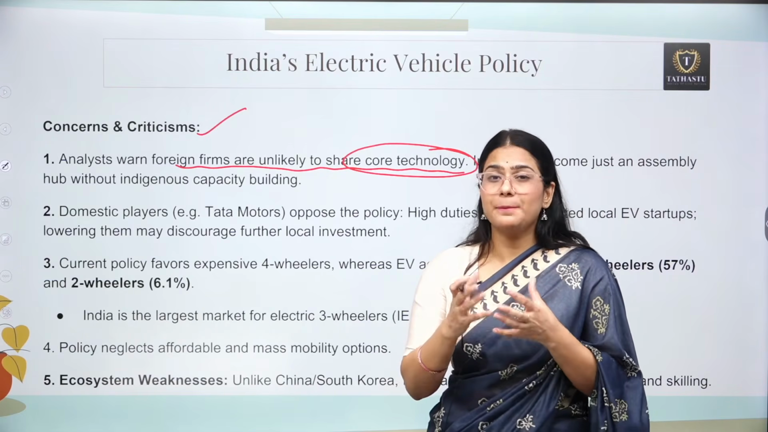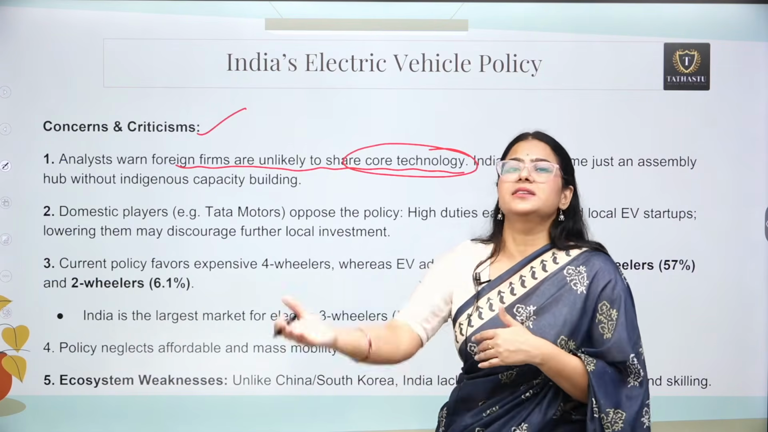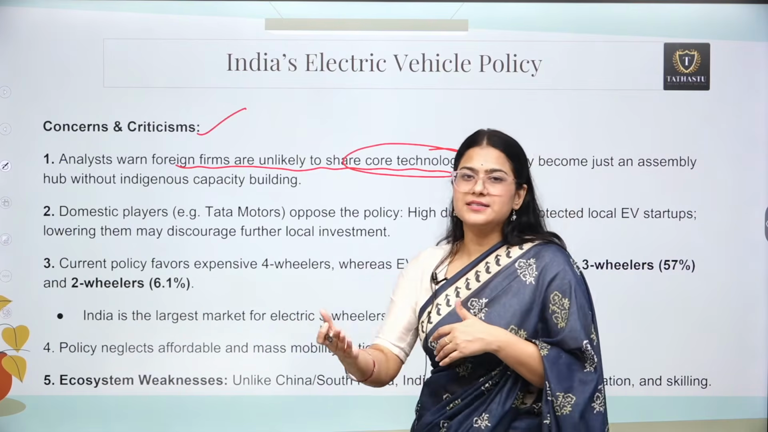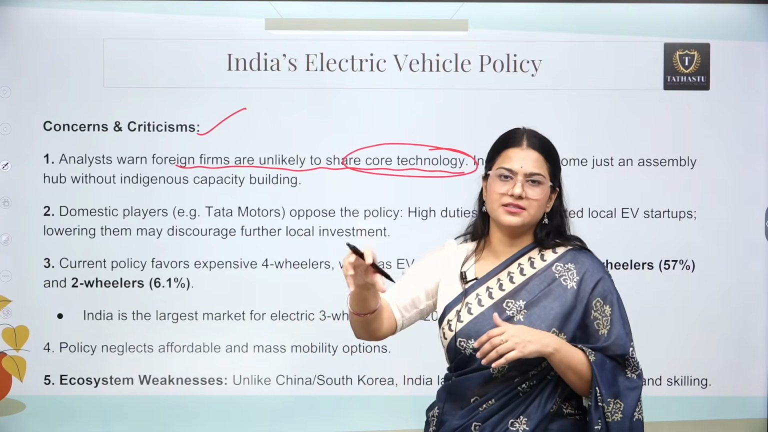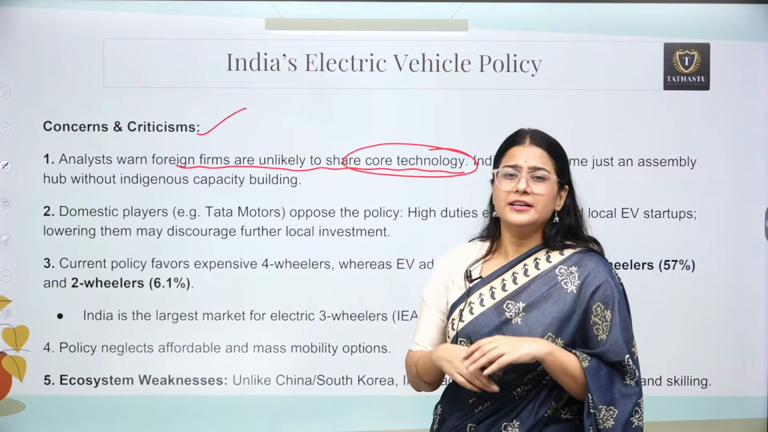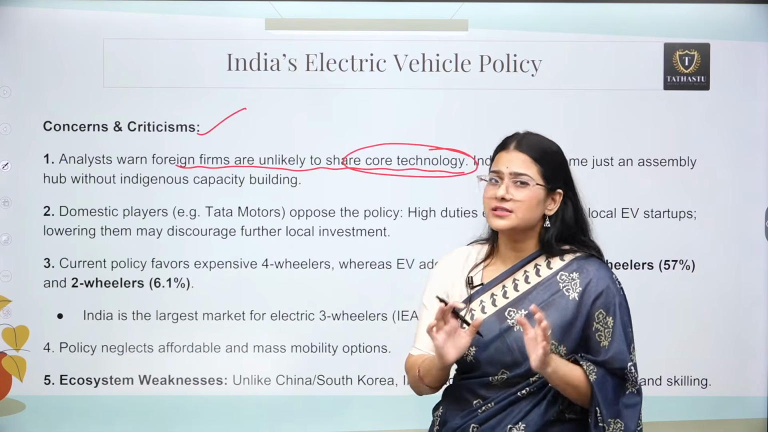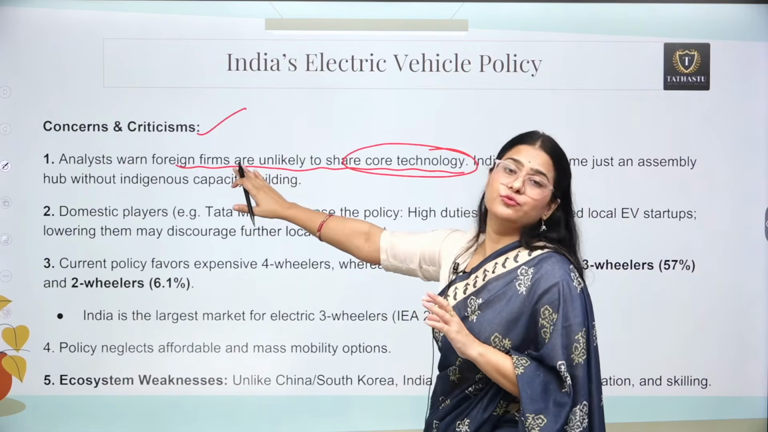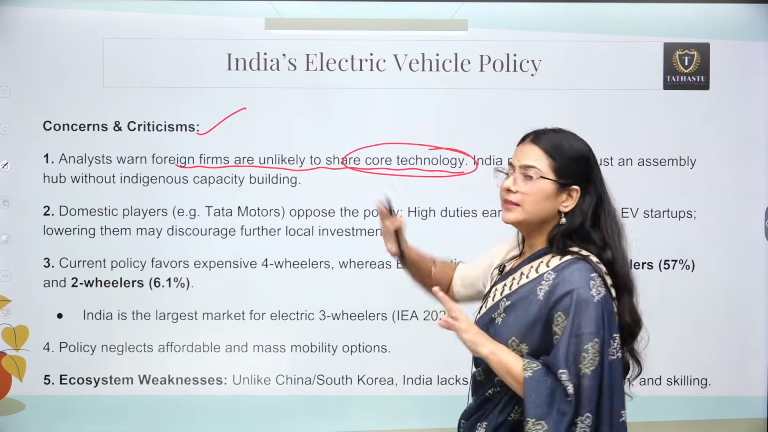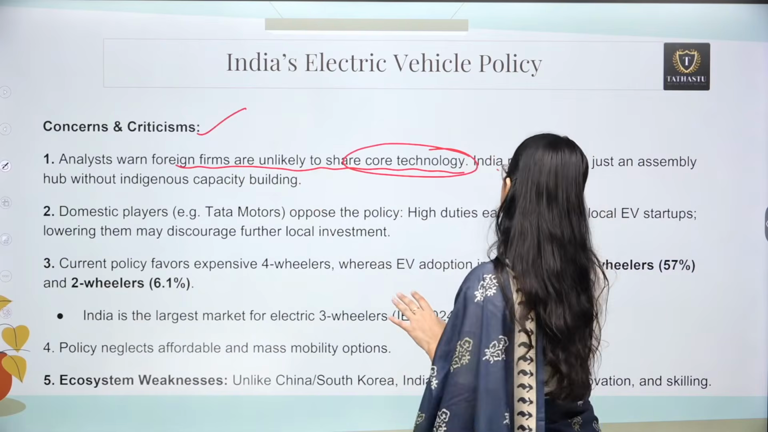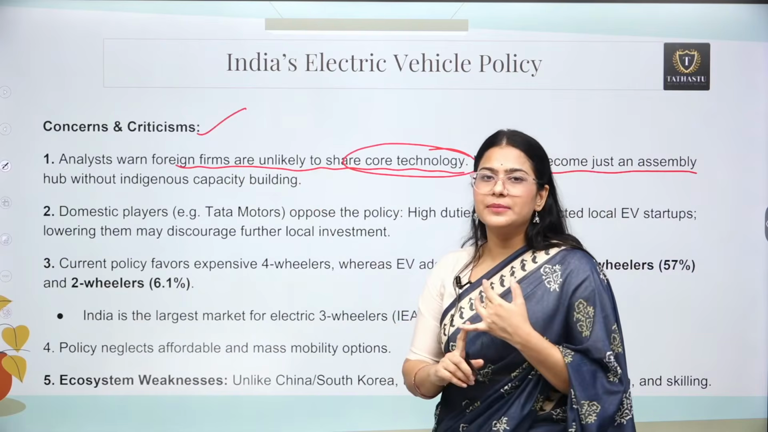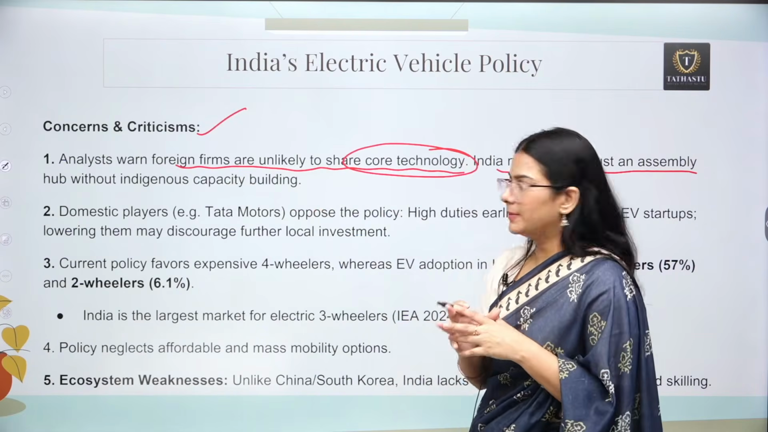It focuses on the money which can be invested in a new localized EV industry that can be India based. It is not focused on research and development. It is not focused on technology transfer. Now these firms coming to India are unlikely to share technology with us. India may become just an assembly hub for their manufacturing.